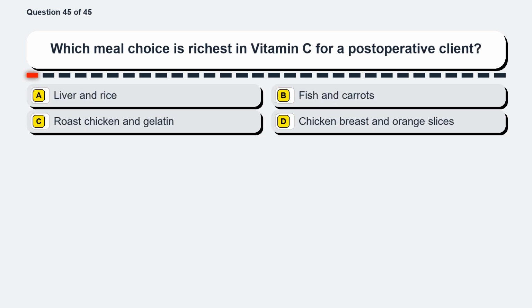Question 45. Which meal choice is richest in vitamin C for a postoperative client? Option A, liver and rice. Option B, fish and carrots. Option C, roast chicken and gelatin. Option D, chicken breast and orange slices.